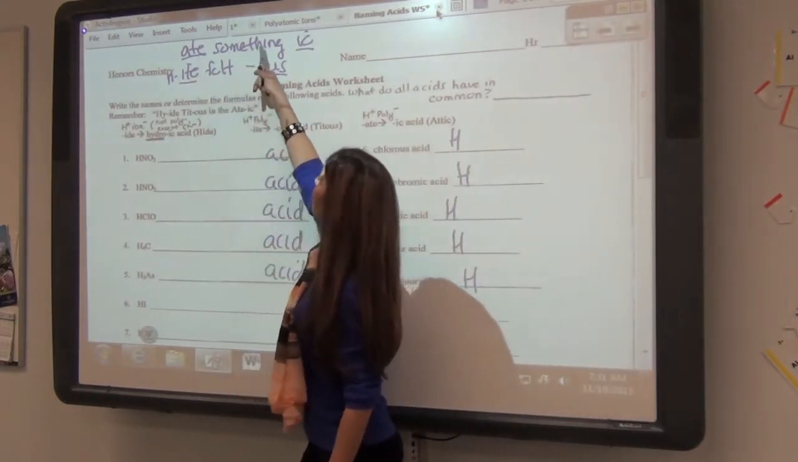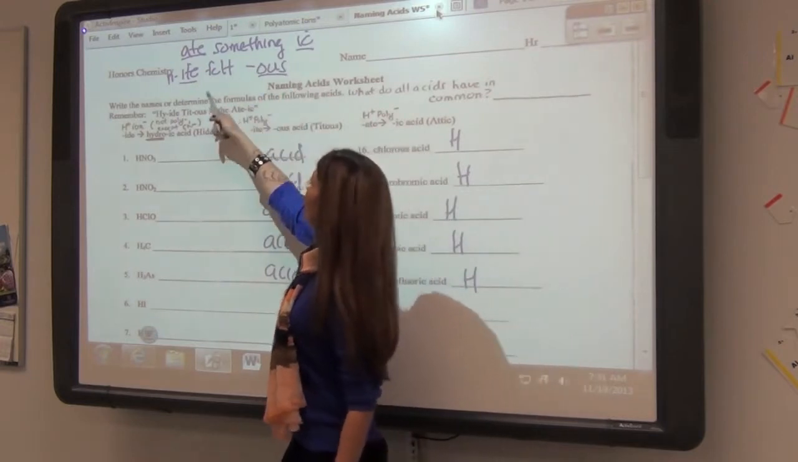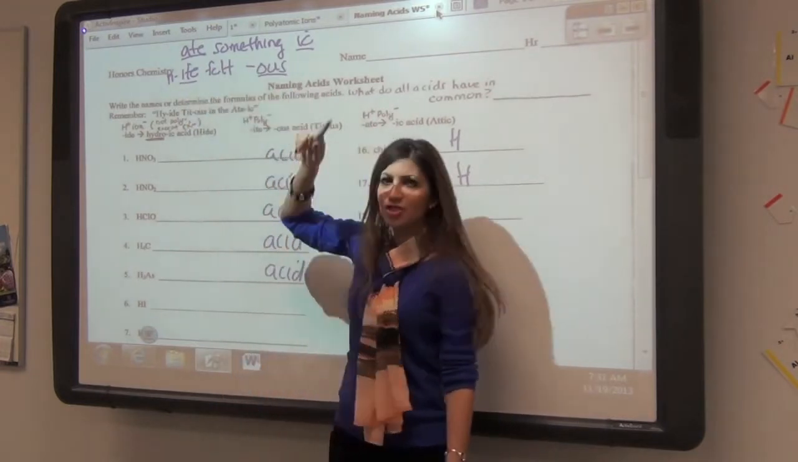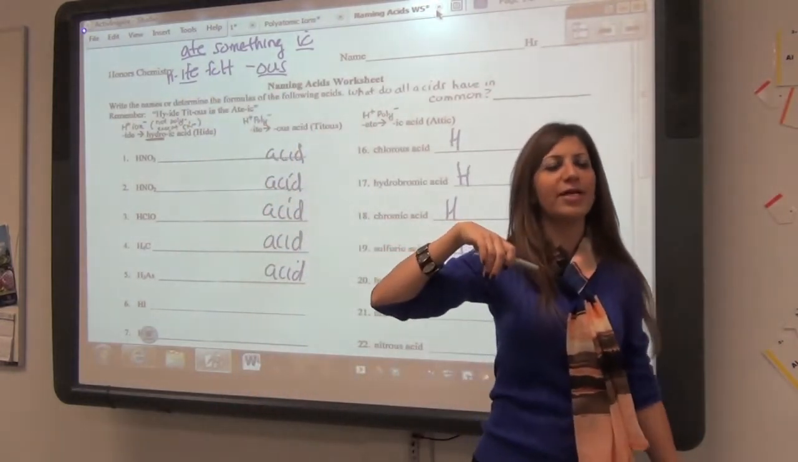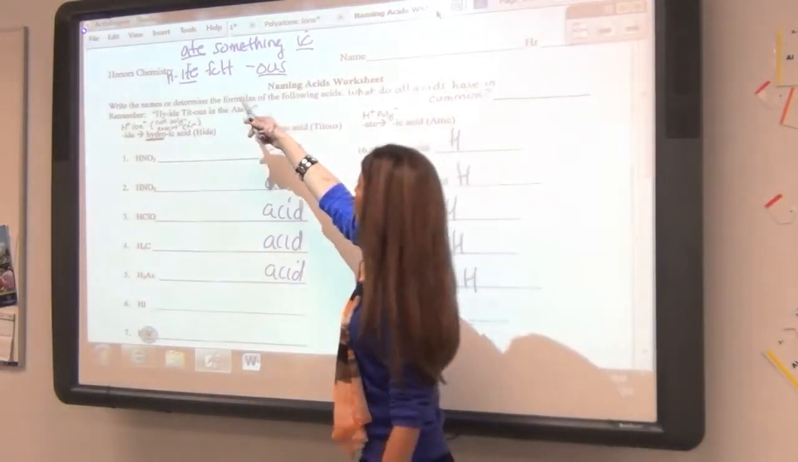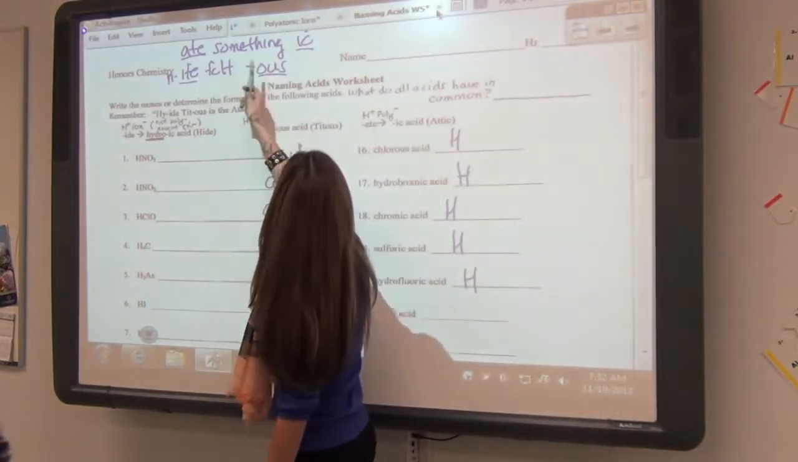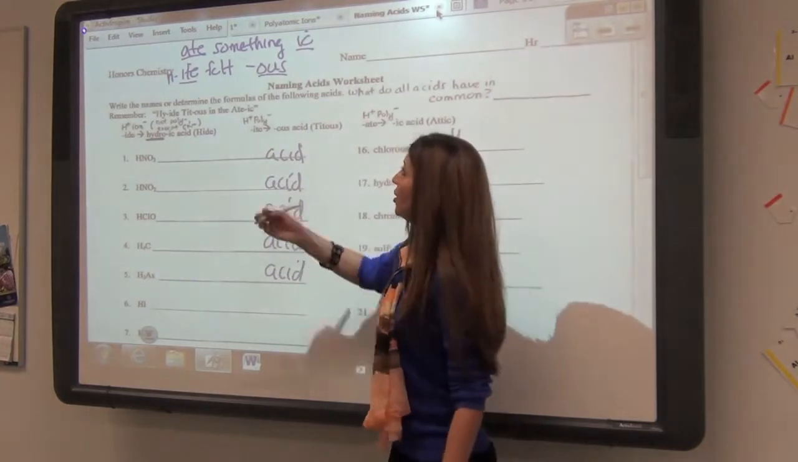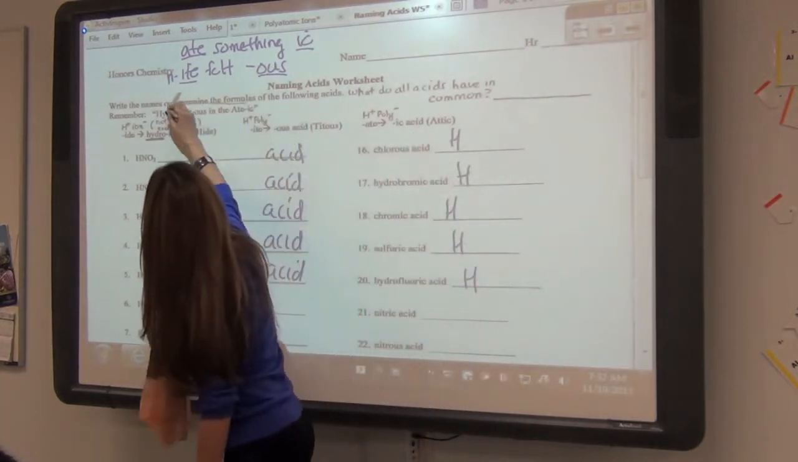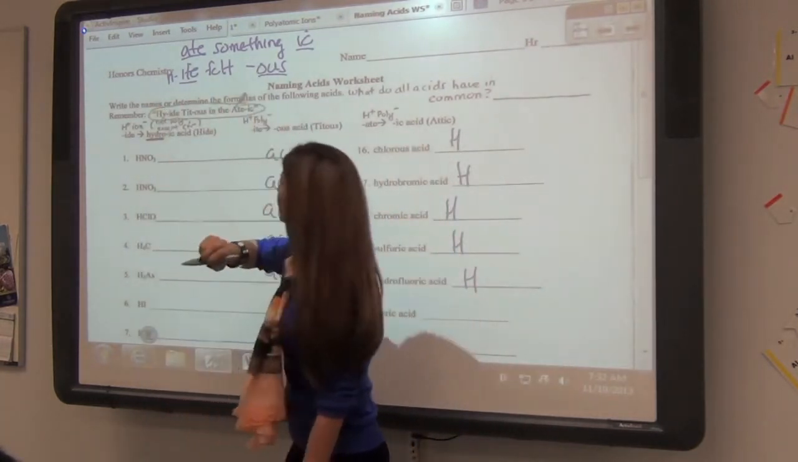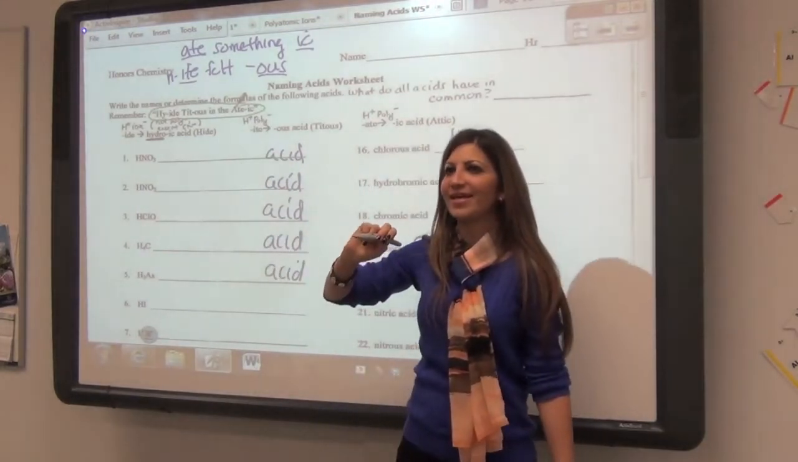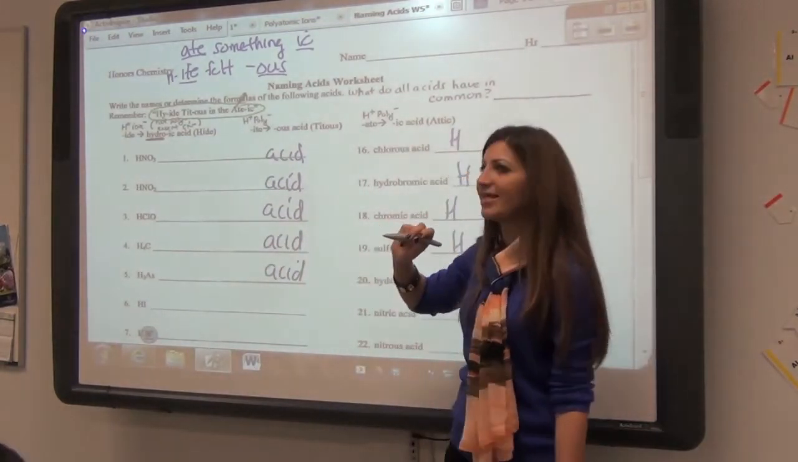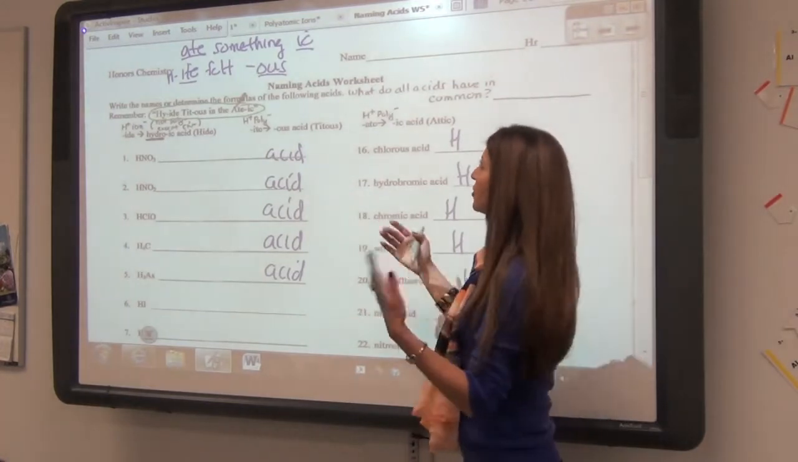So if you want to write this down, this might help you also. I ate something ick, and at night I felt nauseous. Okay, that might help you in remembering that the ate goes with ick and ite goes with us. Or you can use what I had told you, which is this one right here. And everybody say it with me. Hydro, ide, ite, ate. Okay? Up to you which one you want to use.